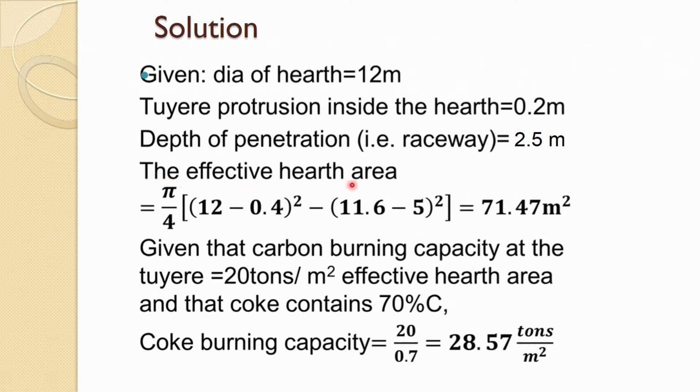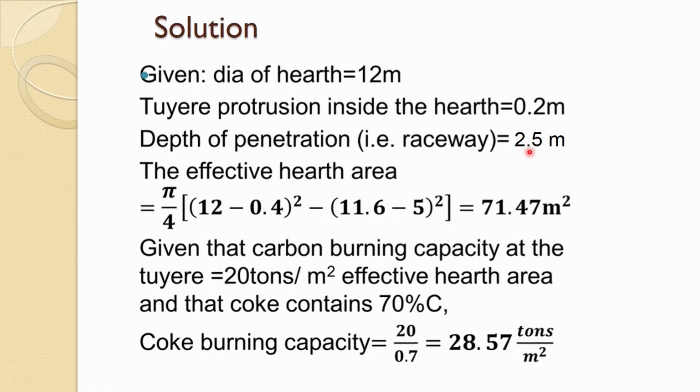So the effective hearth area would be 12 meter minus 0.4, because 0.2 meter on each side for the tuyere protrusion. So 12 minus 0.4 is 11.6.